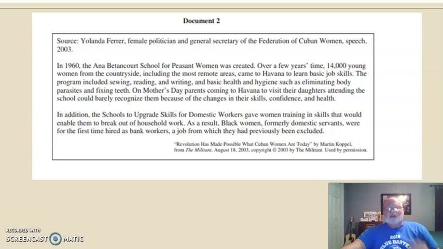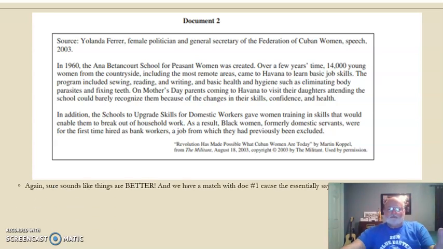All right. Anyway, the general consensus I think most people would see is that this made women's lives better. So on your paper next to number 2, you would write better. Okay. And ignore what it says here about document number 1. I actually started this with 7 documents, and then remember that it was 5. So ignore that. I should have cut that out, but I didn't. Anyway, sure, it sounds like things are better. So we're going to just write better down.